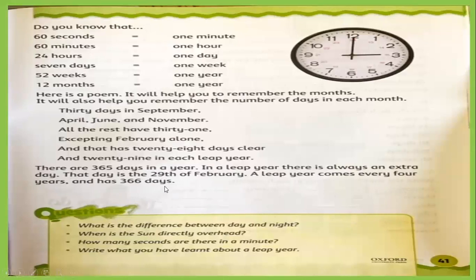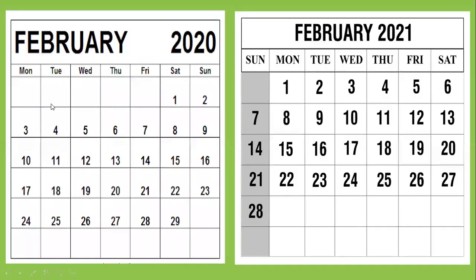Understand the difference of a leap year. A leap year comes after every 4 years. 2020 was the leap year. Now 2024 will be the leap year. And before 2020, 2016 was the leap year. Let's see here.